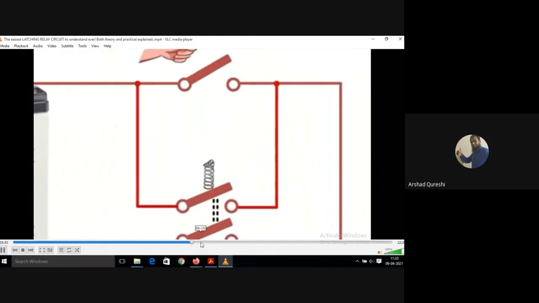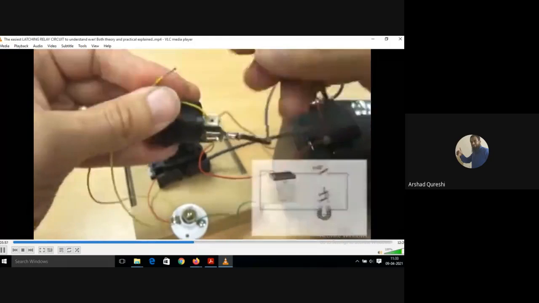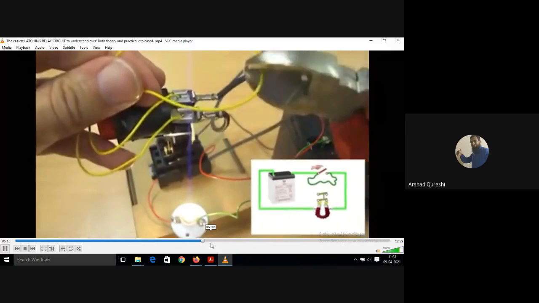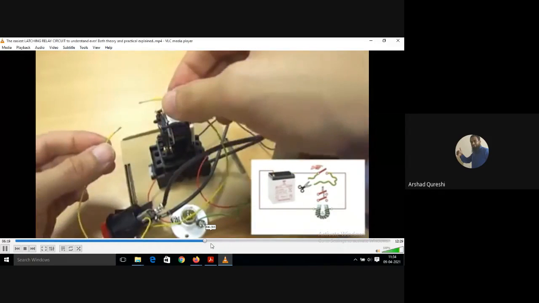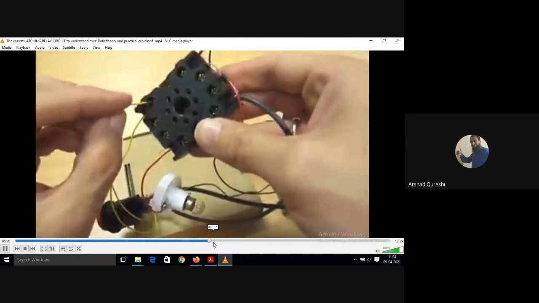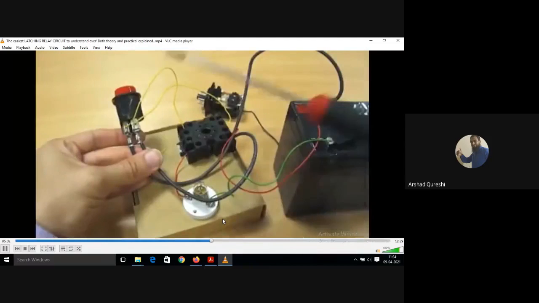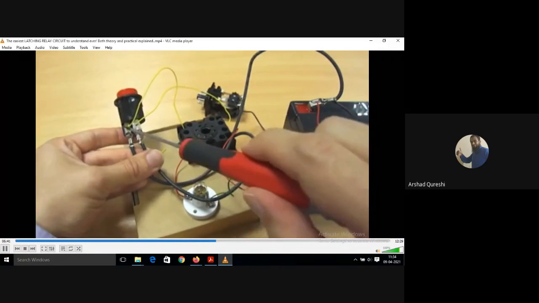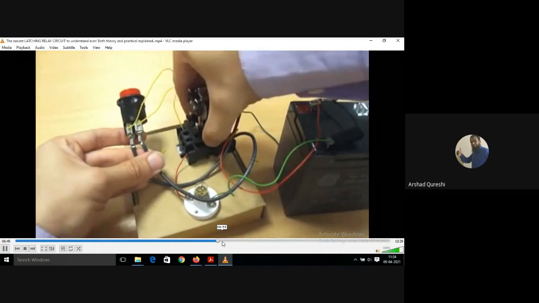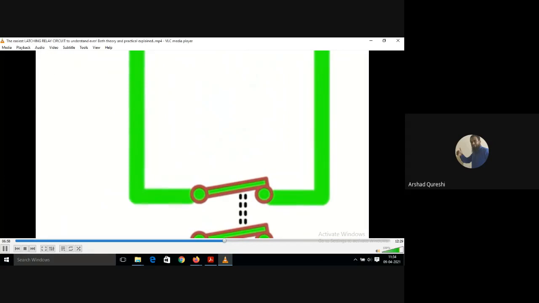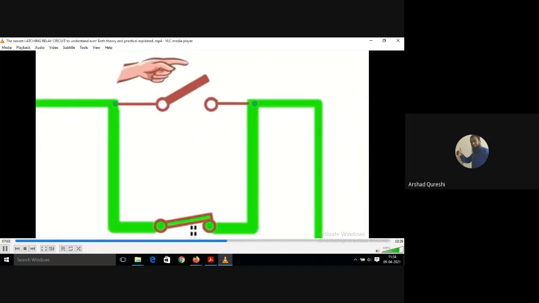See how the latching works. Hope you are understanding this.